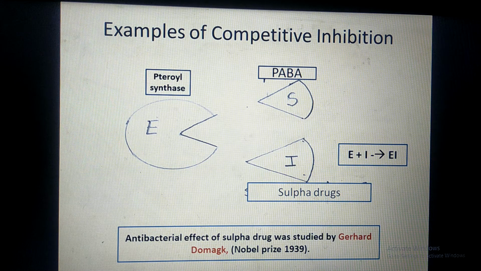And I have told you, once the EI complexes are formed, that enzyme molecule does not take part in the catalysis. As the enzyme is ineffective, folic acid is not synthesized in the bacterial cell, and due to deficiency of folic acid, the bacterial cell will die. So this is the mechanism of action of an antibacterial drug, the sulfa drugs, and the antibacterial effect of these sulfa drugs was studied by Gerard Domagk.